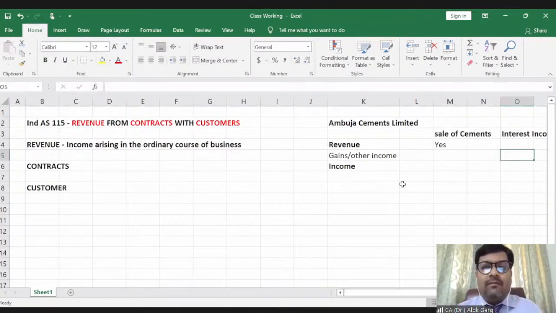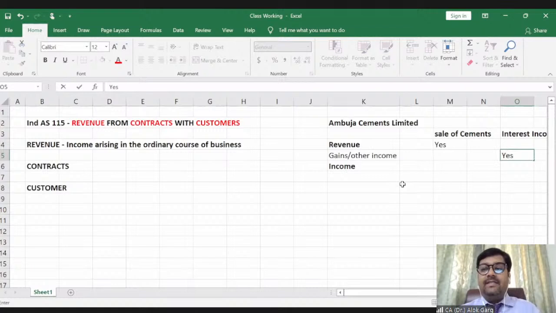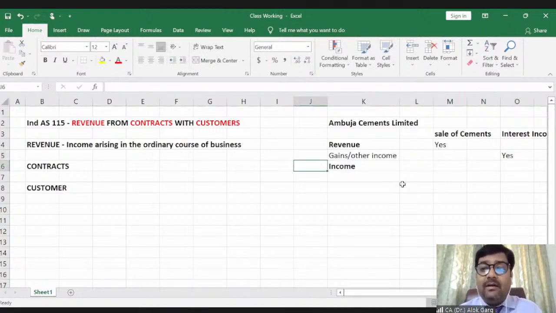the objective of Ambuja Cements Limited is not to run its business through earning interest income, right? If the revenue from operations will not be there, Ambuja Cements Limited will go into losses, right? They cannot survive on only gains or other income. They cannot survive on interest income, right? They are only surviving on selling of cement because this is their lifeline, right? So interest income is gains or other income. And what is the income? Income is the total of revenue and other income.